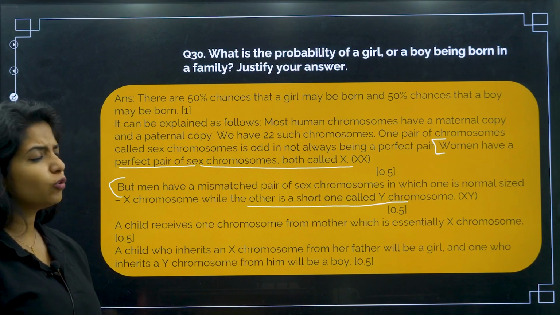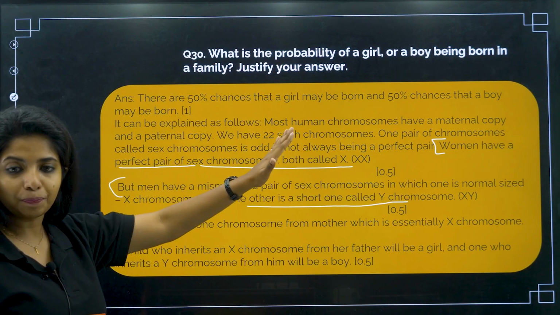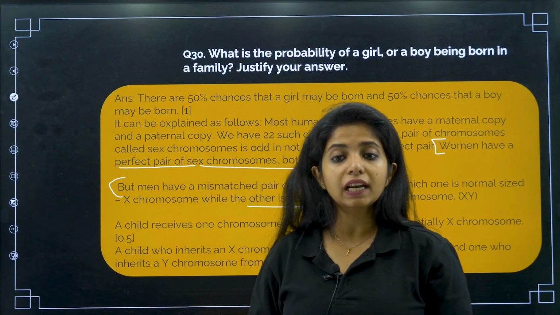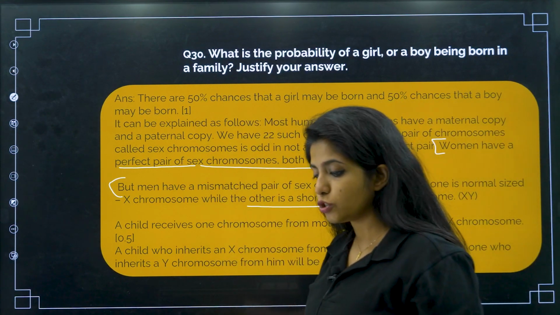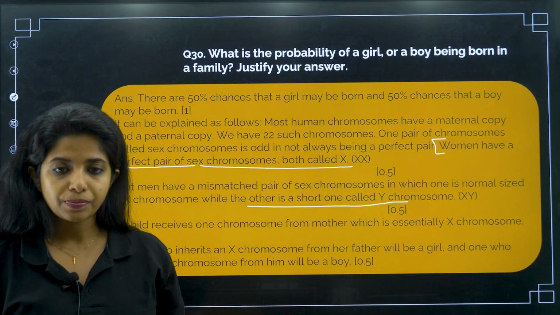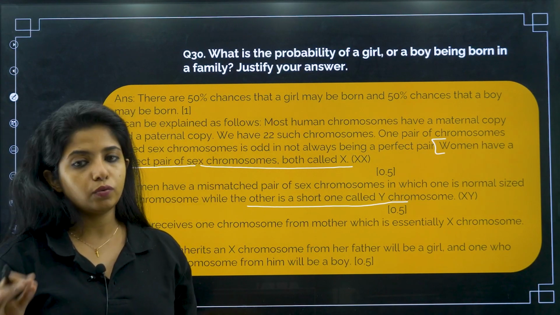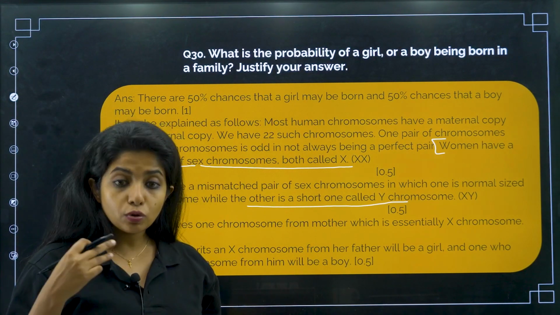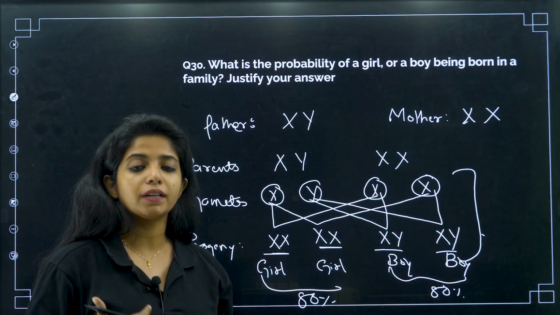So you don't have to copy it exactly, no one can do that, but your answer should contain all this information, and this information should be there in points, my dear children. If it's not in points, you're going to lose your marks. If it is not underlined, it is not going to be appealing for a person to check it. There are so many bundles of paper that they have to check.